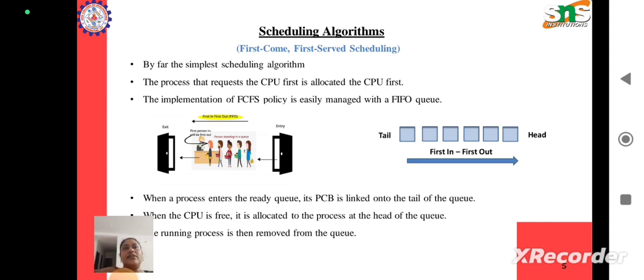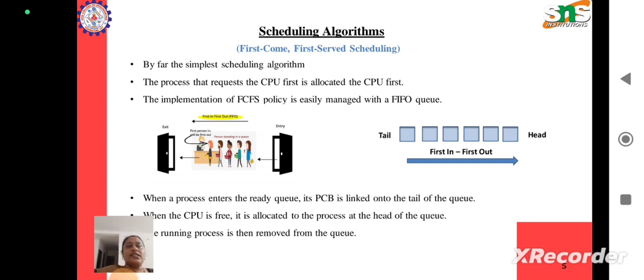Here we have a queue where the processes are queued up like this, and they are all waiting. When the CPU is free, the process which is at the head of the queue will be given the CPU for its execution, and then the running process is removed from the queue.